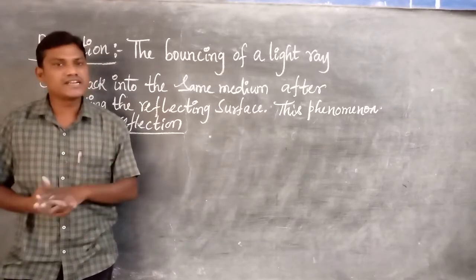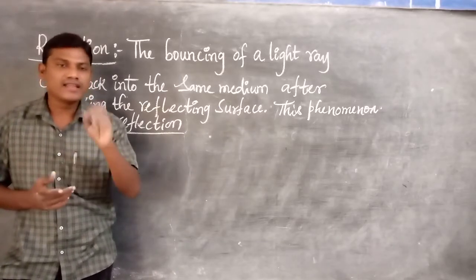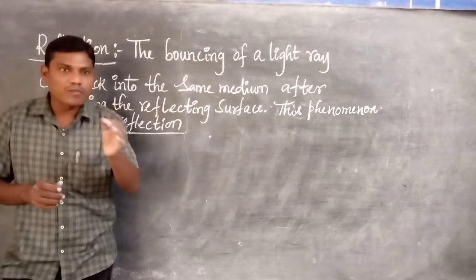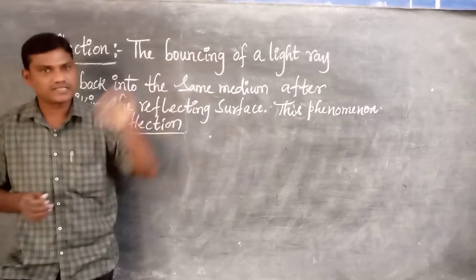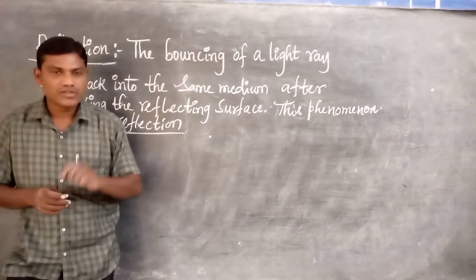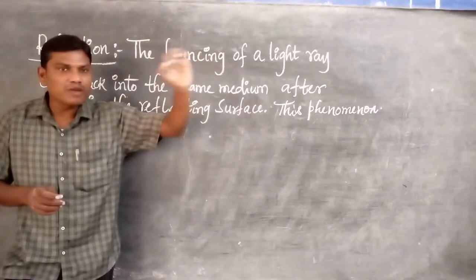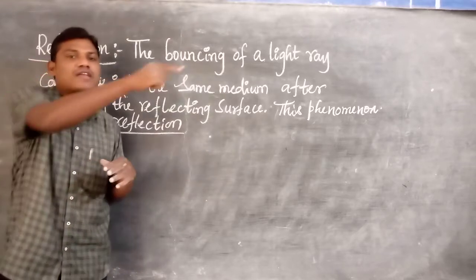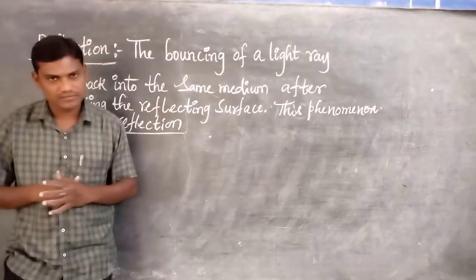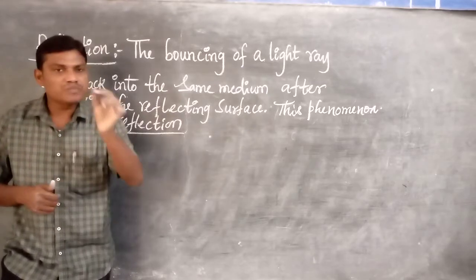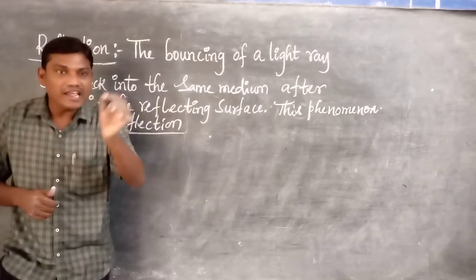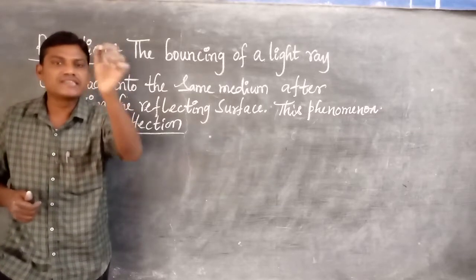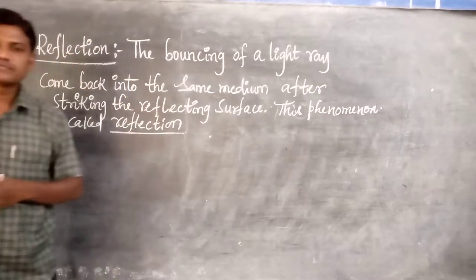The scientists Newton and Huygens have clearly explained to us that light travels from one place to another in rectilinear propagation, which is nothing but the light travels in a straight line path only, and the speed of light in air or vacuum is 3 into 10 power 8 meters per second.